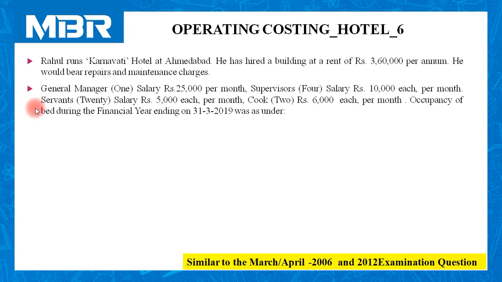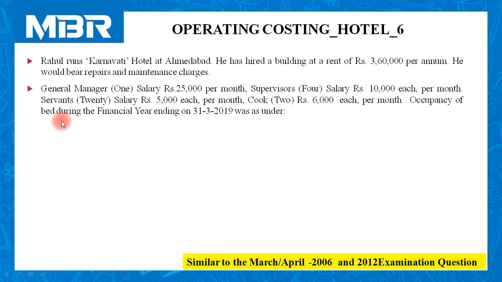Second information available on your screen is related to the employees working in the hotel. General manager 1, salary rupees 25,000 per month. Supervisors 4, salary rupees 10,000 each per month. Servants 20, salary rupees 5,000 each per month. Cook 2, rupees 6,000 each per month.